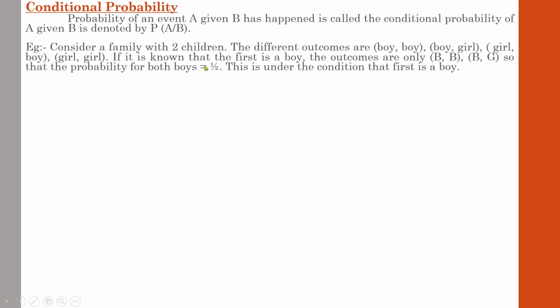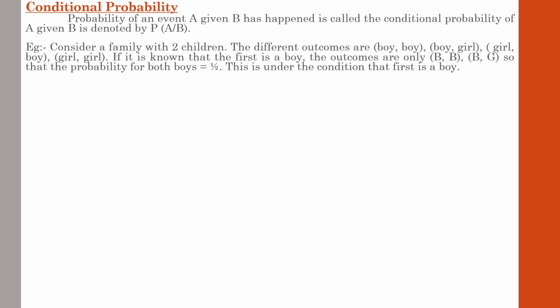If it is known that the first is a boy, the outcomes are only B and B, and B and G. So the probability for both boys is 1/2. This is under the condition that the first is a boy.